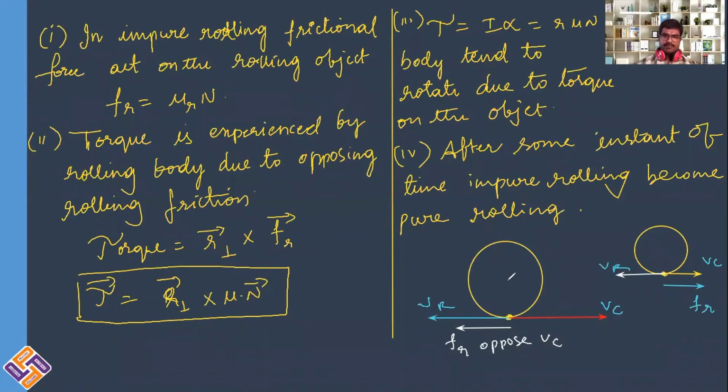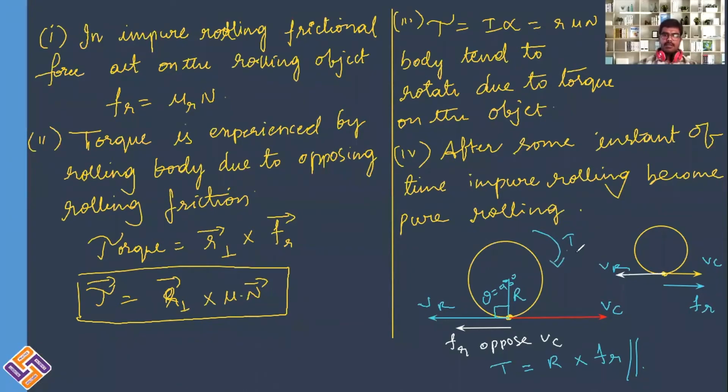Now, because there is a frictional force acting here, this becomes R perpendicular. This is the radius of the rolling body. It is R and both are perpendicular here. Theta is equal to 90 degrees. Therefore, torque acting will be equal to radius R cross frictional force Fr. This is torque acting on the object. Because of this torque, the body would undergo rotation or rolling.